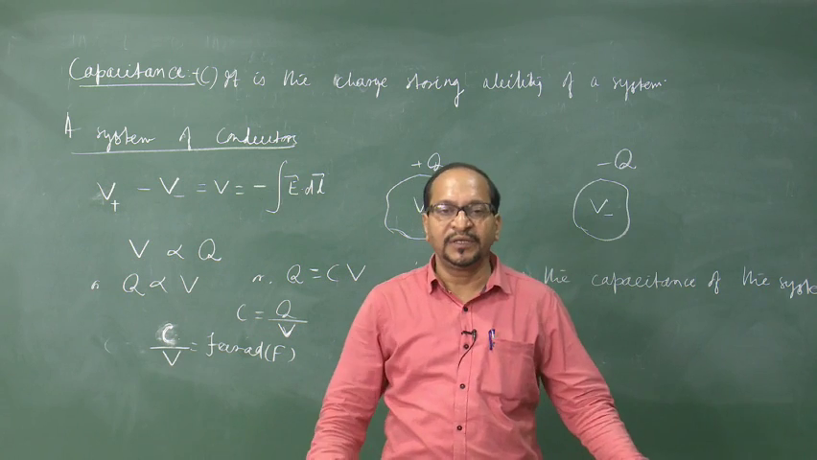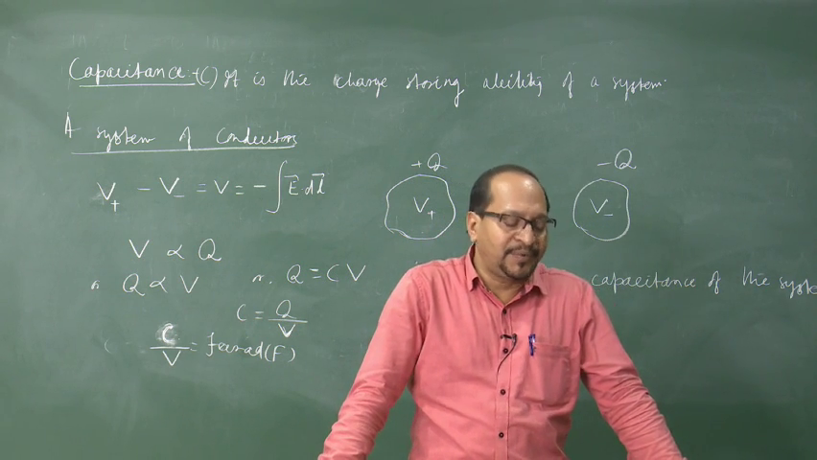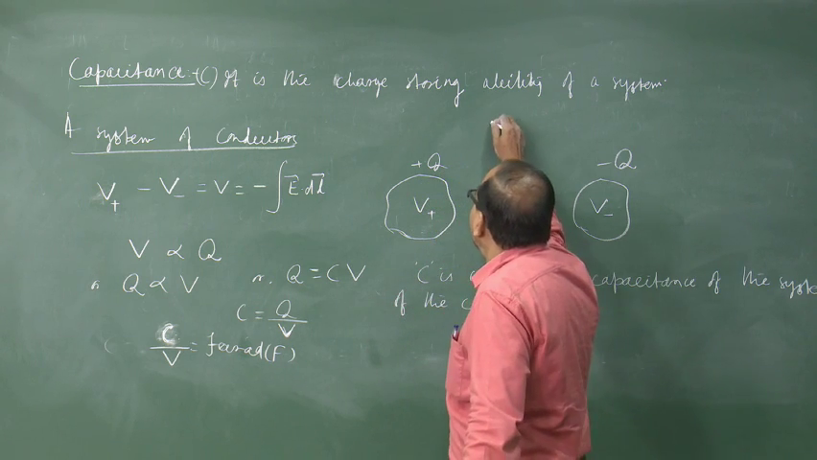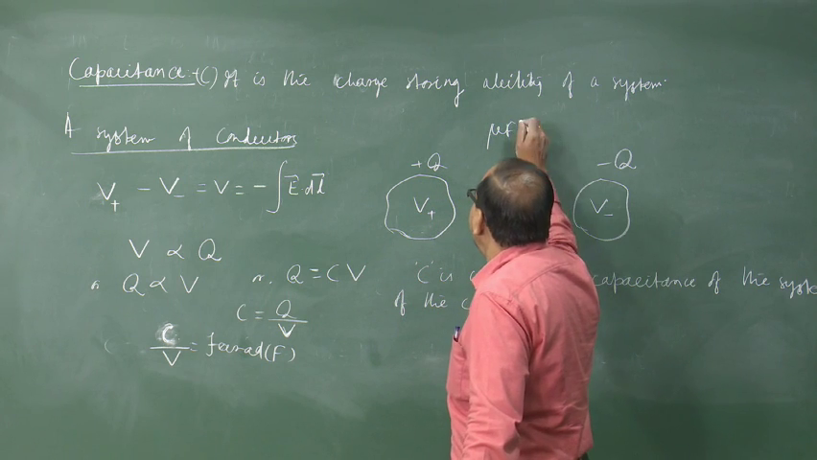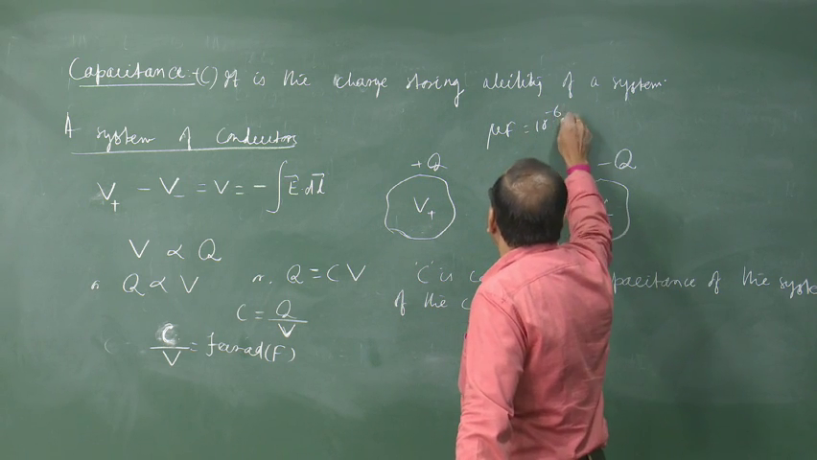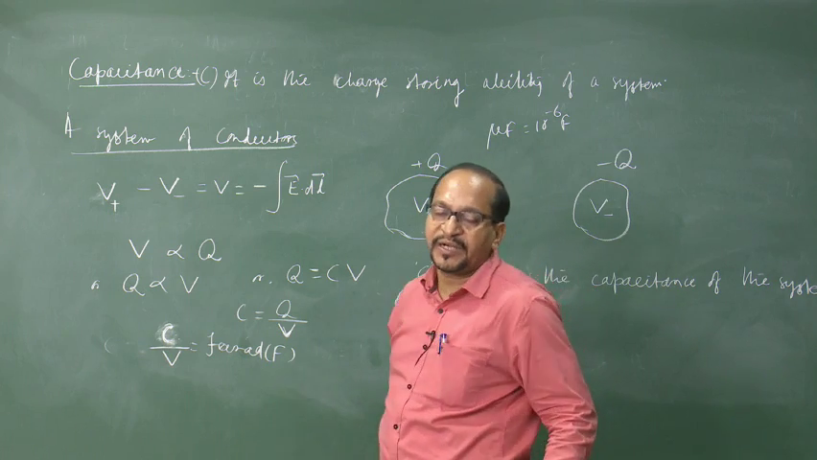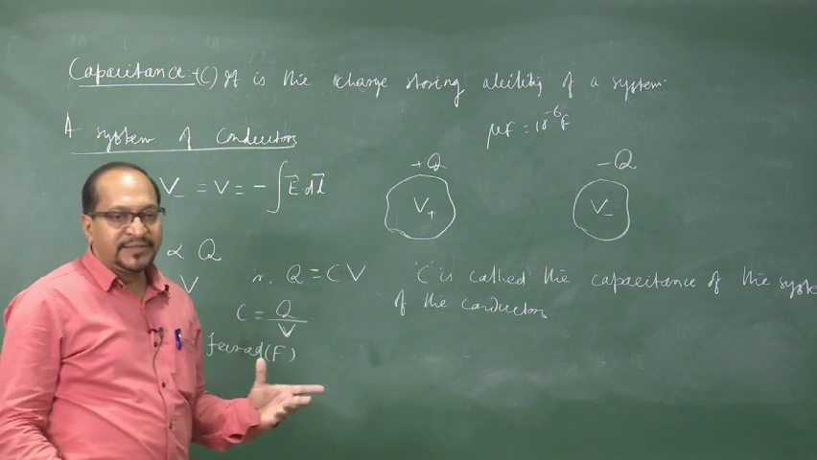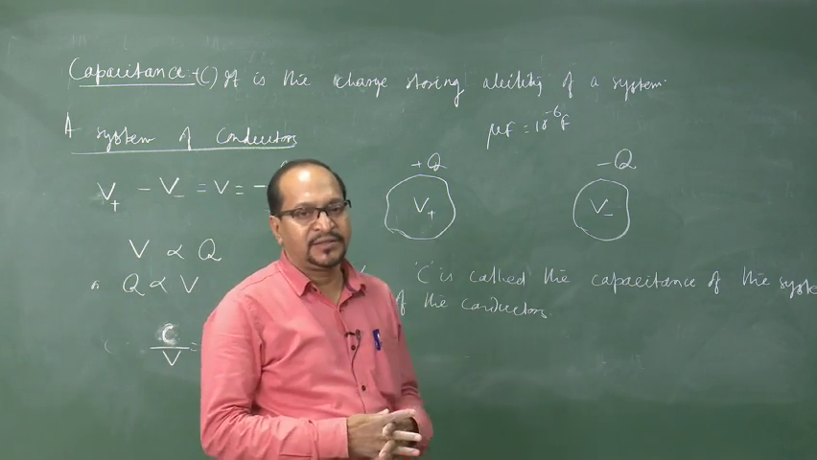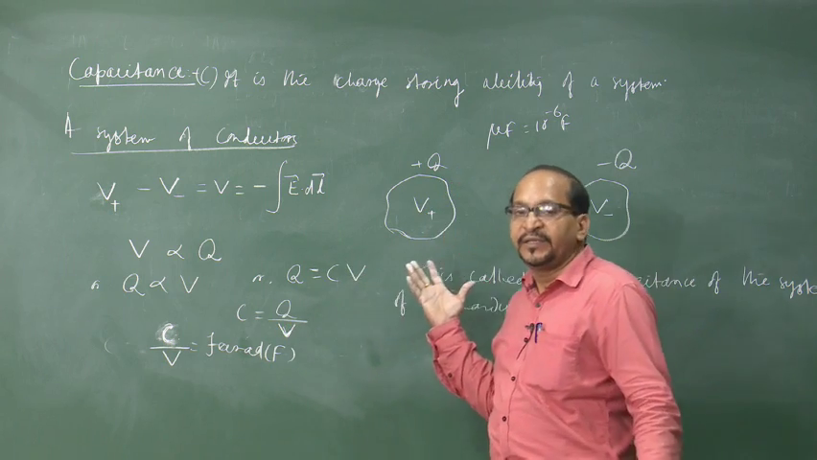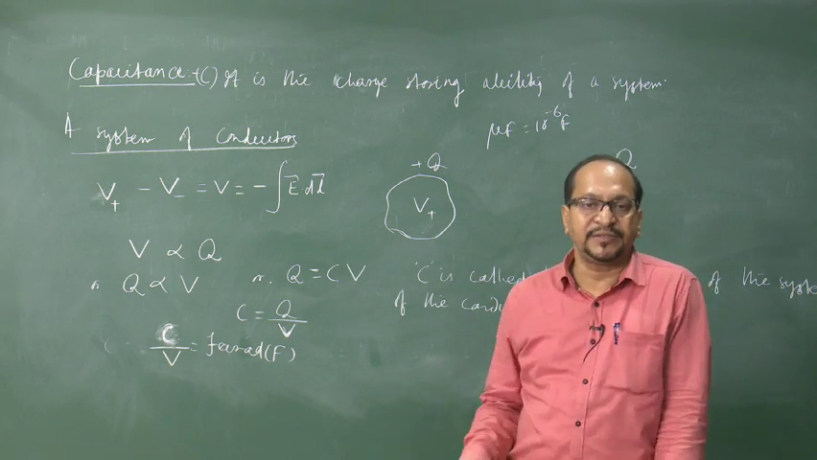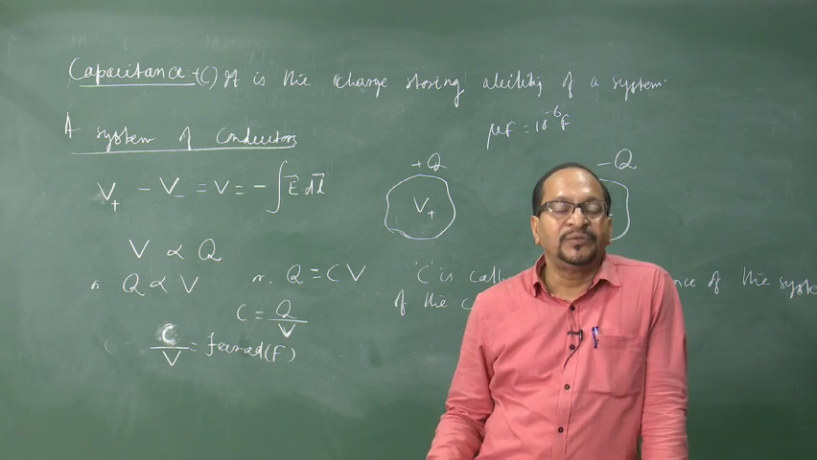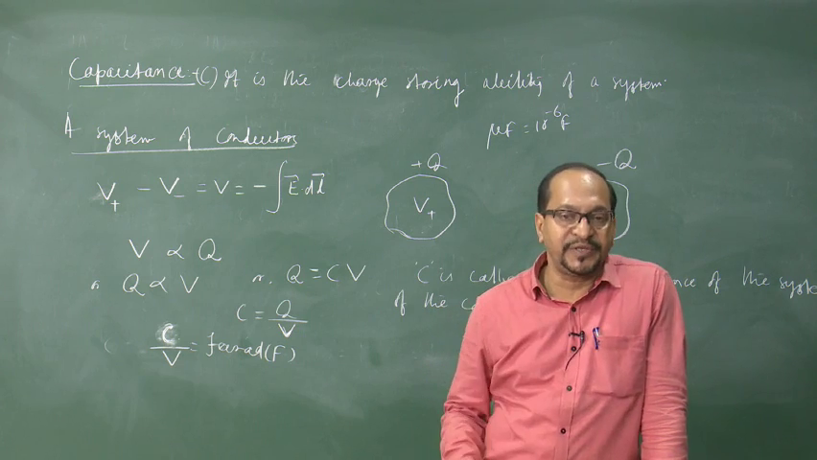Generally we do not use capacitance of this much magnitude. Generally the conventional unit is microfarad or picofarad. Microfarad means 10 to the power minus 6 farad, because 1 farad is a very big unit. And the device that stores electric charge, employing a system of conductors, is called a capacitor. A capacitor is designed in such a way that we can store more electric charge in a smaller space.